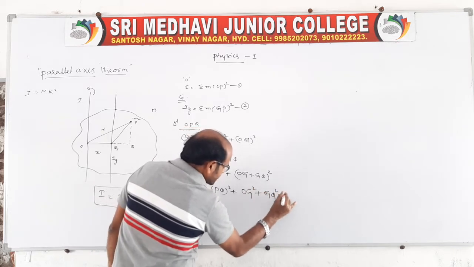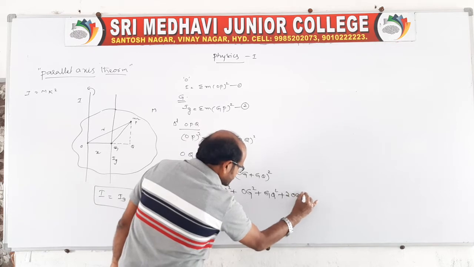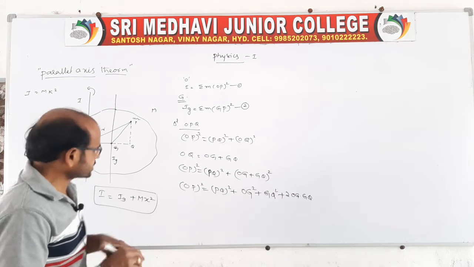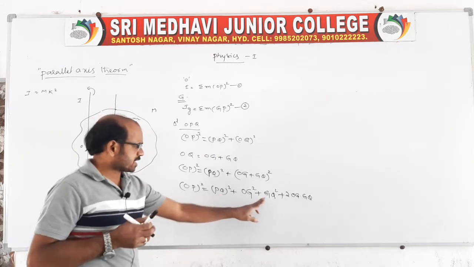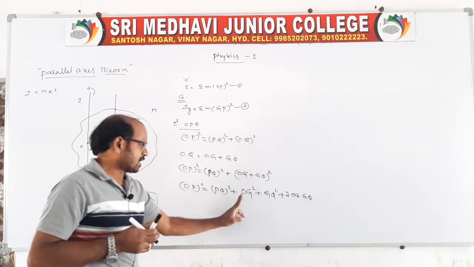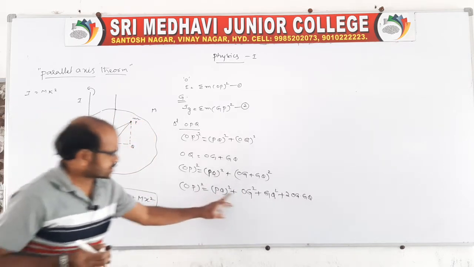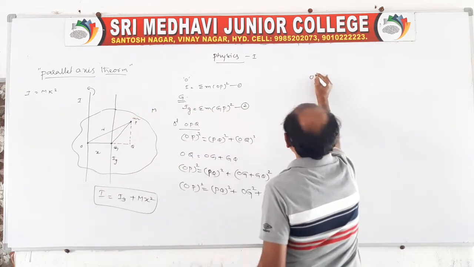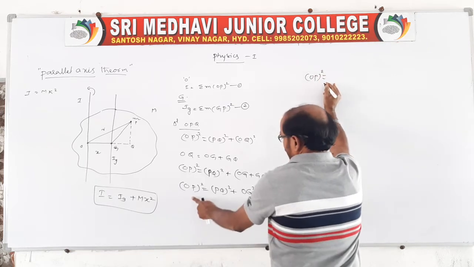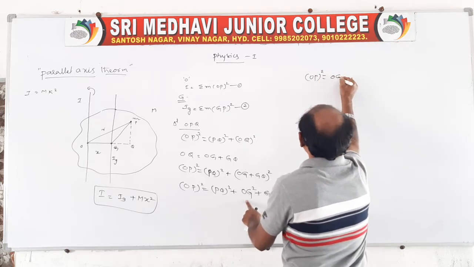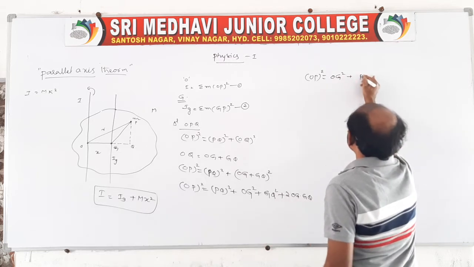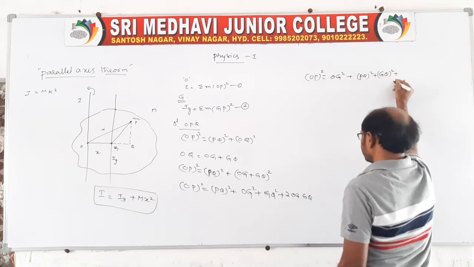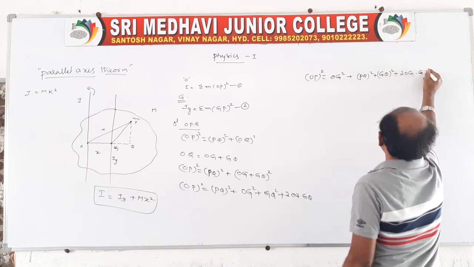Now let us rearrange, because PQ square and GQ square you write together and OG separately. For the calculation purpose only, there is no rule. So OP square is equal to OG square first, then PQ whole square plus GQ whole square plus 2 OG into GQ, right?